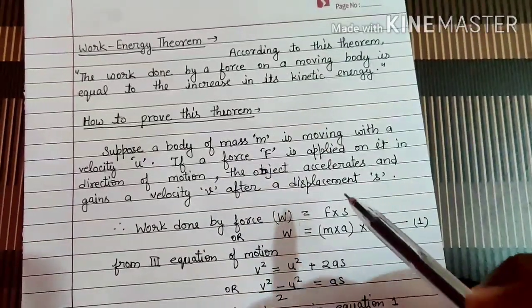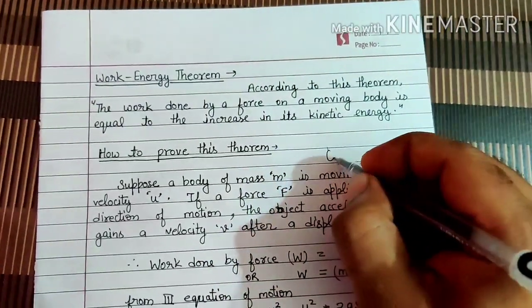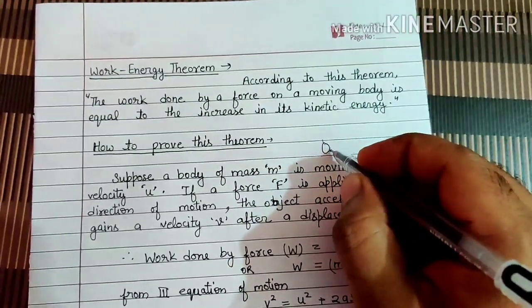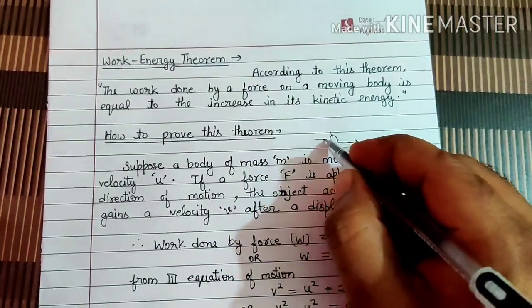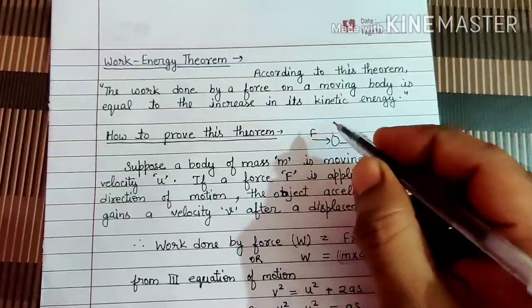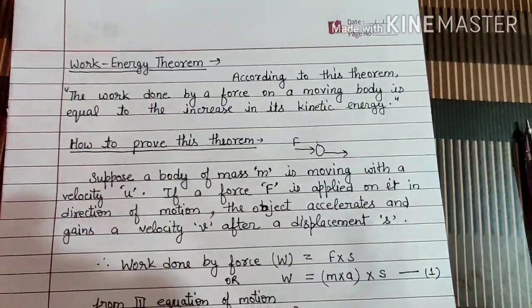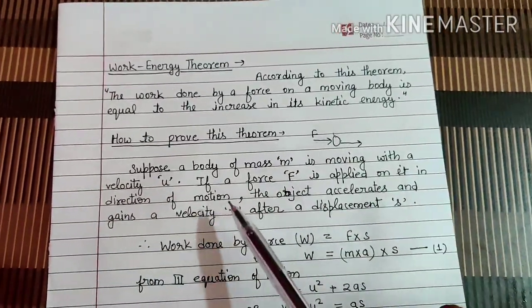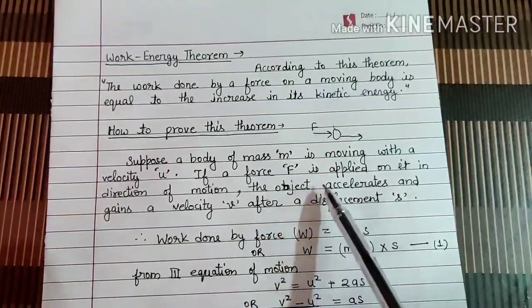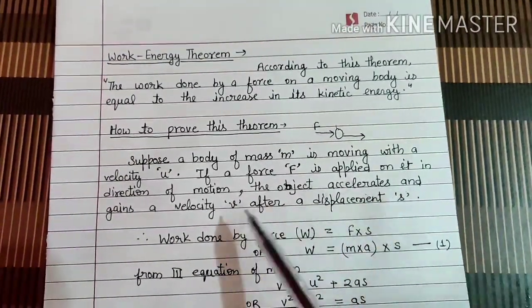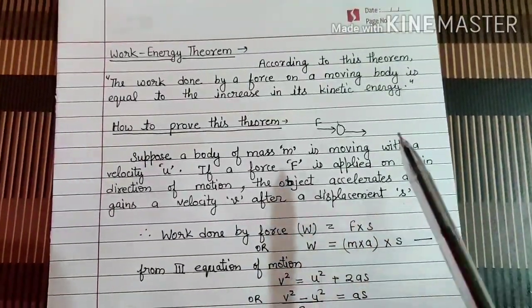अगर एक ऑब्जेक्ट पे, मान लेते हैं कि ये एक ऑब्जेक्ट है, और it is moving in this direction. अगर इस पे हम इसी डायरेक्शन में फोर्स अप्लाई कर देते हैं तो क्या होता है कि बॉडी और तेज चलने लगती है. That means if a force F is applied on it in the direction of motion, the object accelerates and gains a velocity v after a displacement of s.